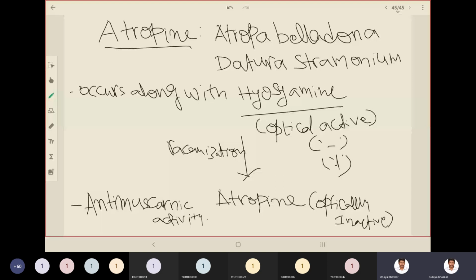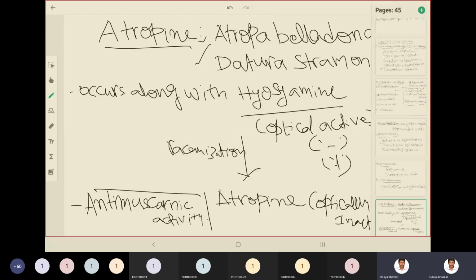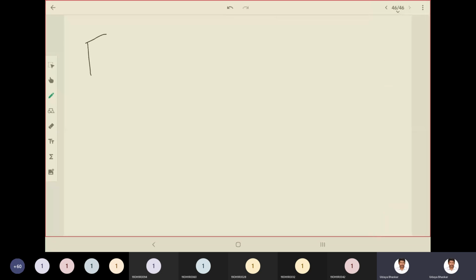Atropine's source is Atropa belladonna and Datura stramonium. Two sources are there, and it occurs along with hyoscyamine. Hyoscyamine is an optically active compound, the levo isomer, which readily racemizes to form atropine. Atropine is optically inactive. Now let us see its chemical structure. You have to remember this structure as it is a unique one.